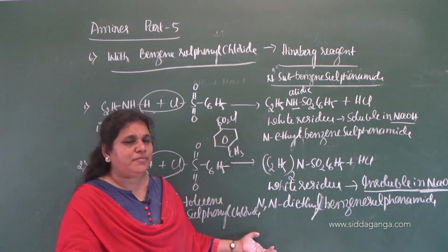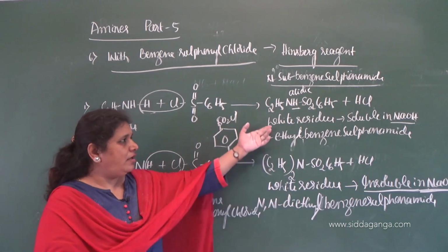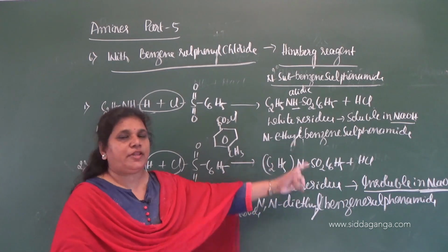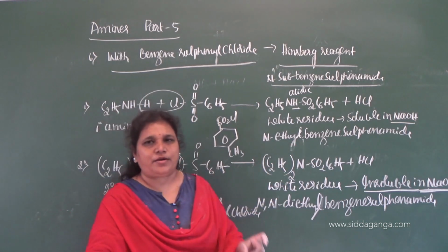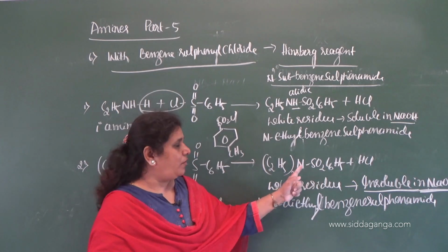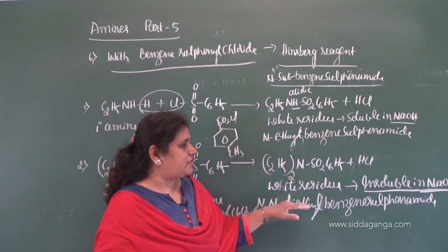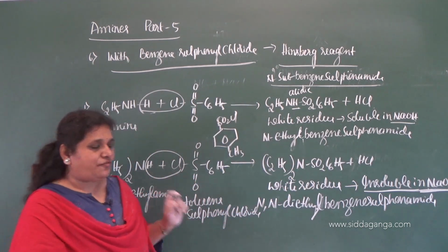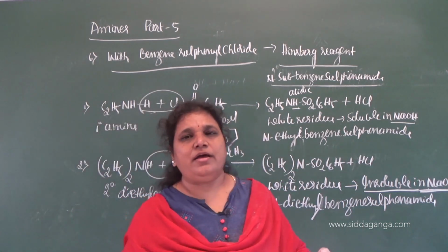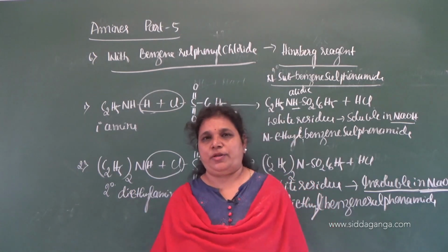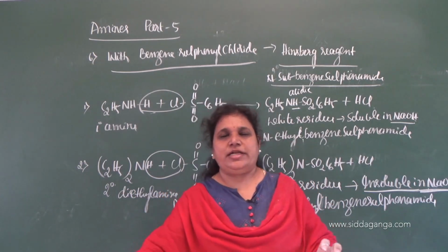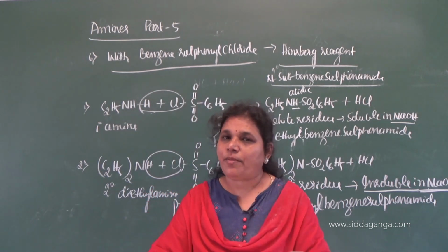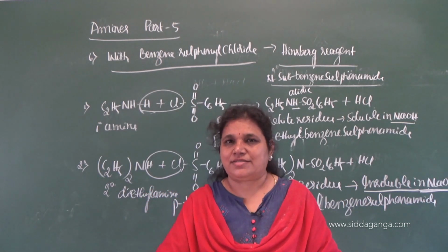The product is same. So here you will get white residue, but this is soluble and it is insoluble due to the absence of acidic hydrogen. That you have to remember, no hydrogen here, therefore it does not dissolve in a base. So this is about the reaction of amines with Hinsberg reagent. So this reaction is very important. Okay. So let us consider reactions due to the benzene ring, or the reactions of aromatic amines, in the next class. Thank you.